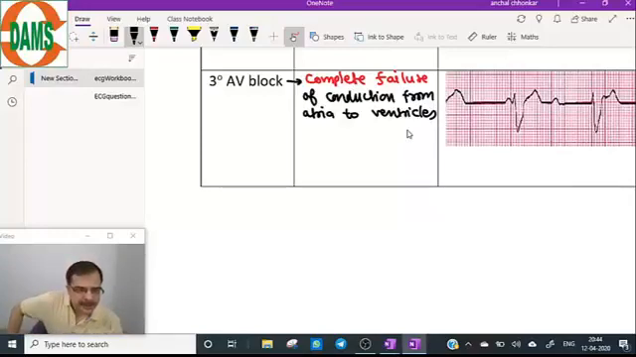There is a complete failure of conduction from atria to ventricles. No atrial impulse is going to the ventricle. The SA node is normal, normally depolarizing the atria, but no impulse is going to the ventricle. As a result,